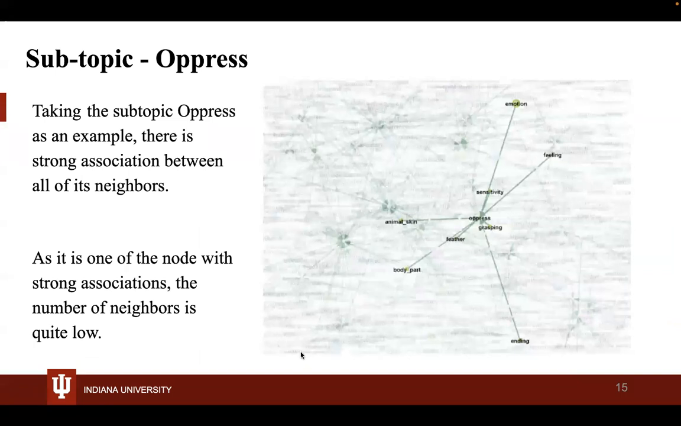Another example which we took was oppress. You can see that it's strongly associated with all its neighbors based on its forward strength weights. But although it's strongly associated, the number of neighbors is quite low, which could give us more insight as to how this network is being formed.